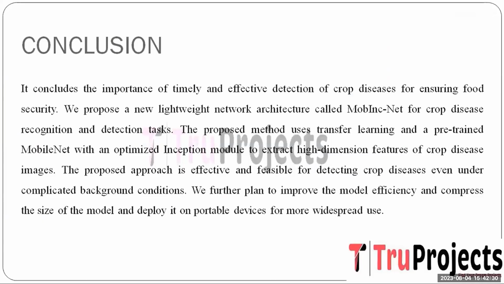And in conclusion, given the importance of timely and effective detection of crop disease for ensuring food security, we propose a new lightweight network architecture called MobileInception for the crop disease recognition and detection task. The proposed method uses transfer learning and the pre-trained MobileNet with an optimized Inception module to extract the high-dimension features of the crop disease images. The proposed approach is effective and feasible for detecting crop disease even under complicated background conditions.